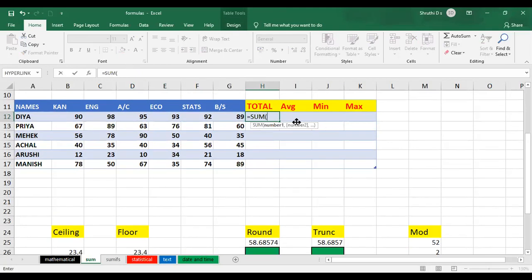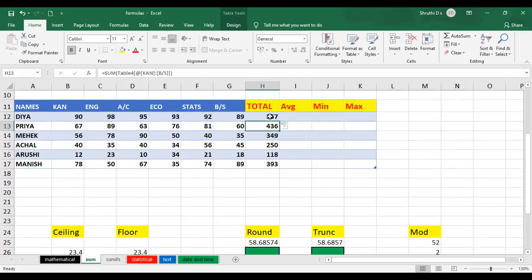Now I want the individual numbers, right? So I will drag and drop up to this first row, close the brackets, and press Enter. Automatically, the rest of the data in the table gets filled. If I choose different rows in that column, everywhere you have SUM as the formula. The entire column is filled with the same formula and it is showing the final solution.